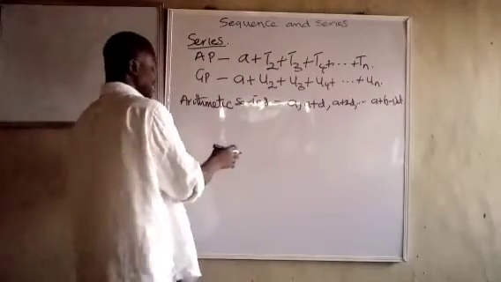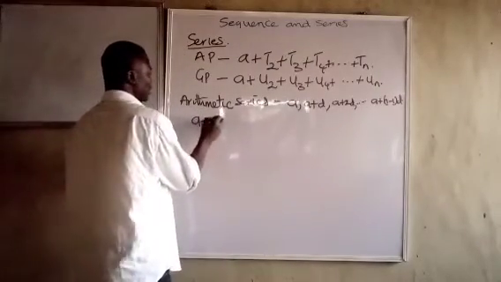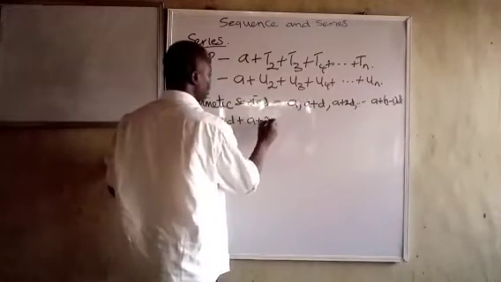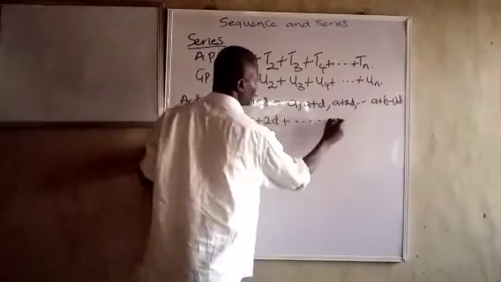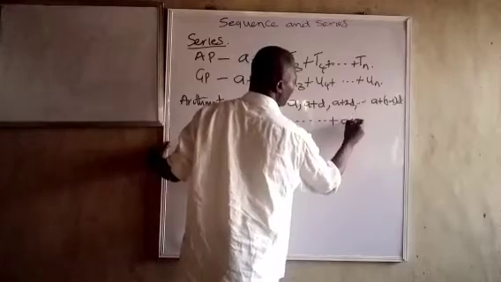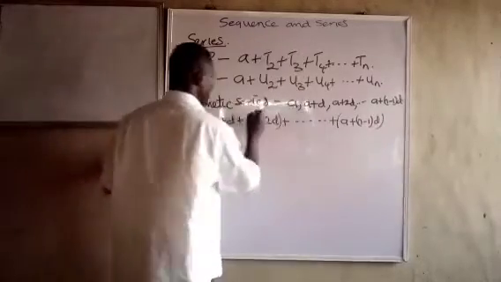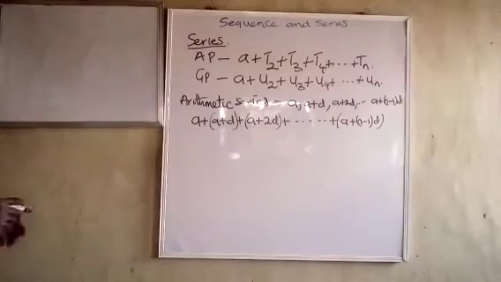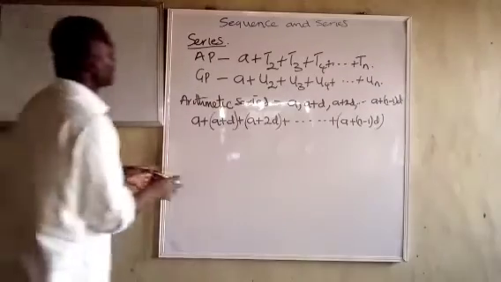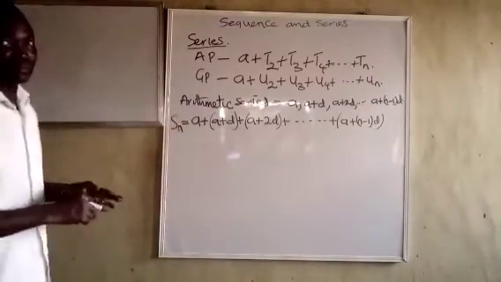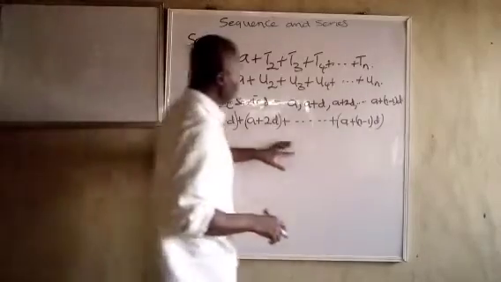So the series is going to be A plus (A plus D) plus (A plus 2D) plus, up to A plus (n minus 1) into D. So you can see, that's how it will continue. If we depict the series as Sn, that's what we are going to have. So Sn is the sum of all this.